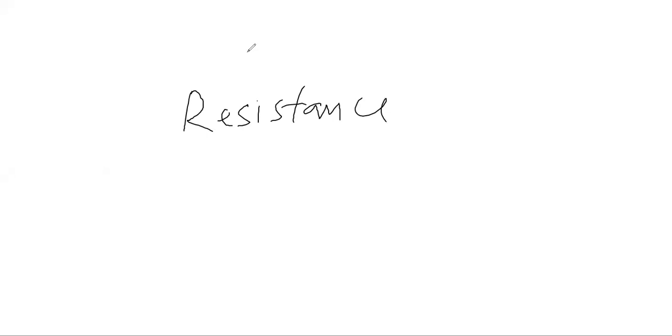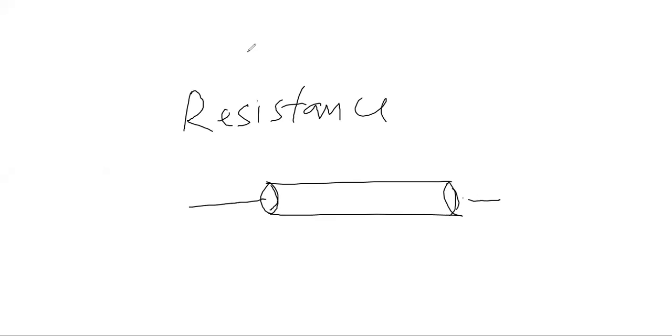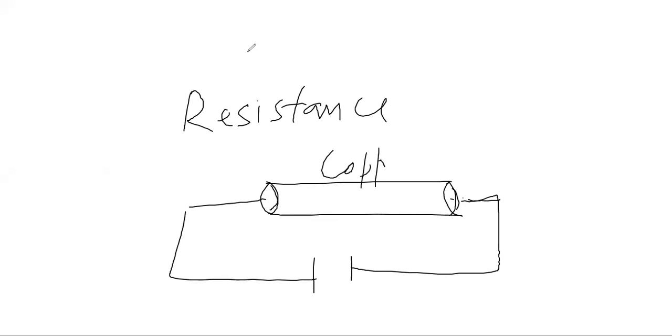If you apply a potential difference to any conductor, for example this is copper, and you apply a potential difference here with a battery, then when you apply a potential difference on the copper wire, the charges flow: negative charges will flow in this direction, and positive charges will move in this direction. Both charges will be equal in number.